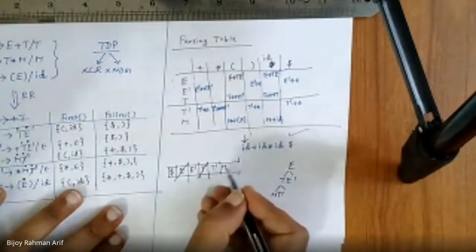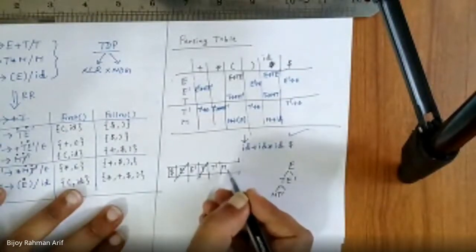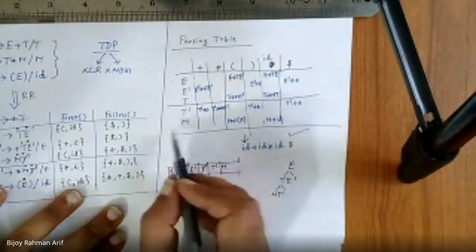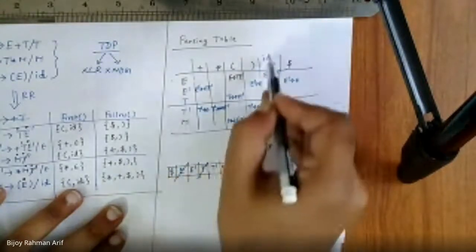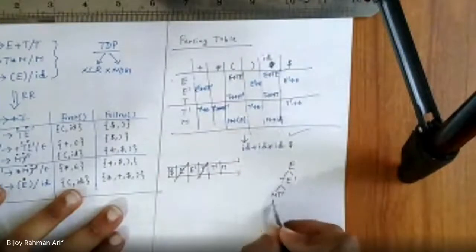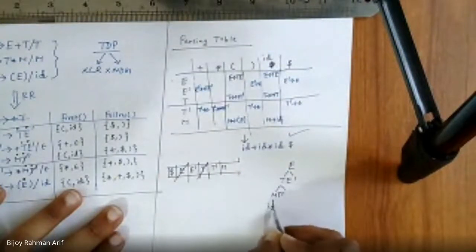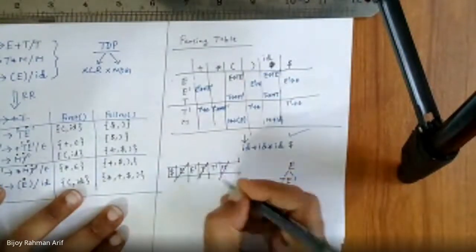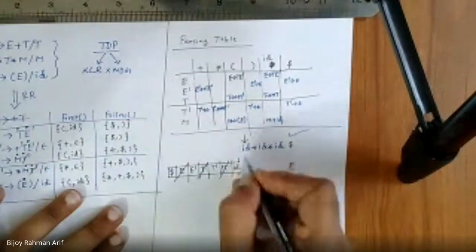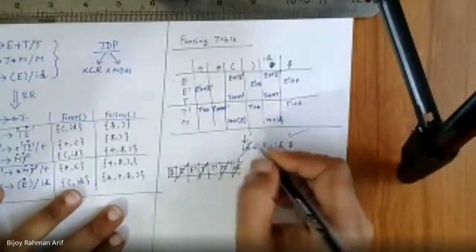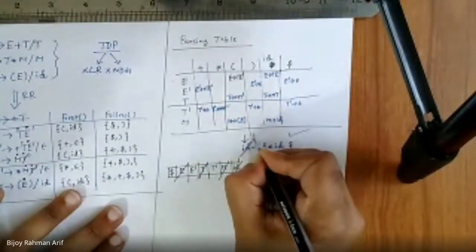M. Now my current variable is M. I'm seeing id. M derives id. So this becomes id. So I remove M and put id. Now there is an id match. So id is crossed out. Lookahead moves to the next.